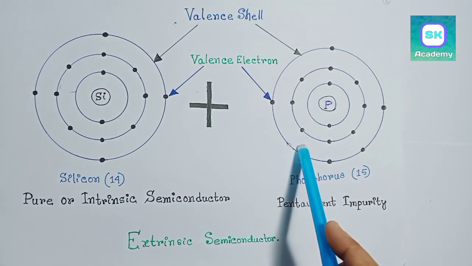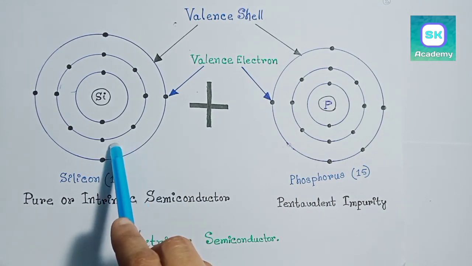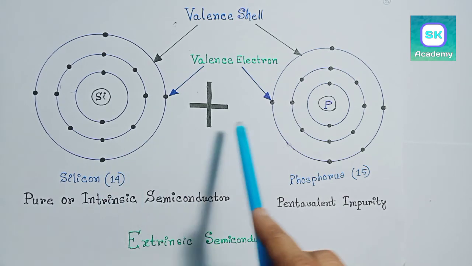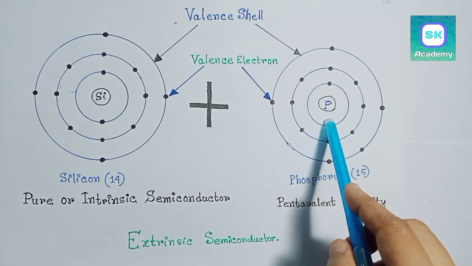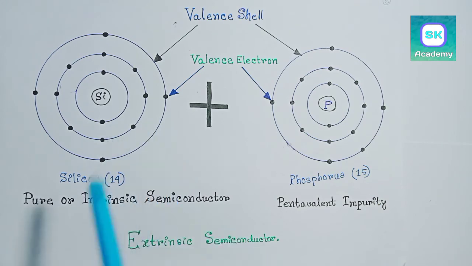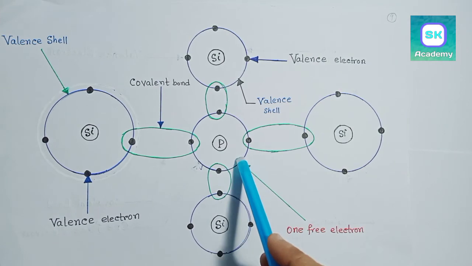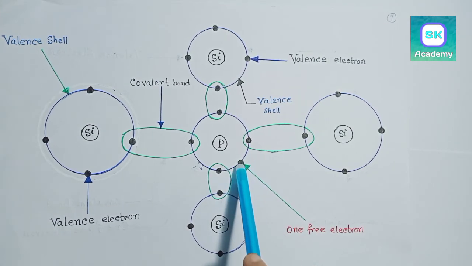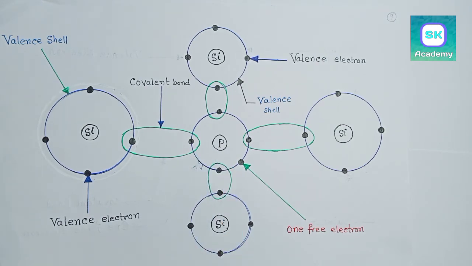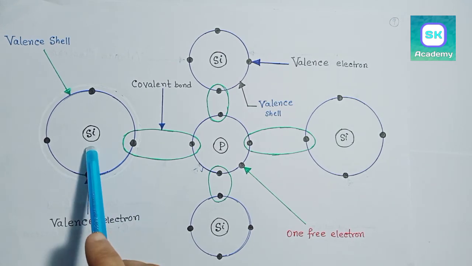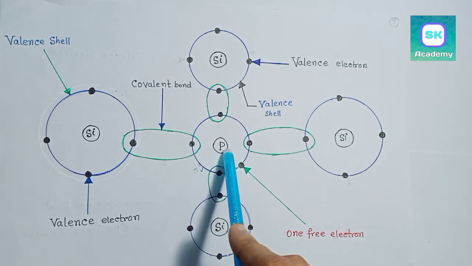When we add pentavalent impurity to an intrinsic semiconductor, here silicon is an intrinsic semiconductor and phosphorus is a pentavalent impurity. When we add pentavalent impurity to an intrinsic semiconductor, it donates one free electron. That's why pentavalent impurity is called donor impurity. Here silicon is an intrinsic semiconductor and phosphorus is a pentavalent impurity.